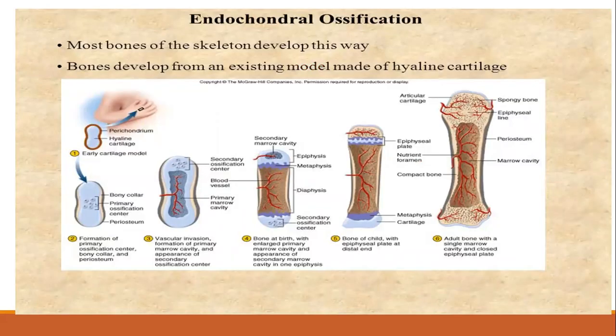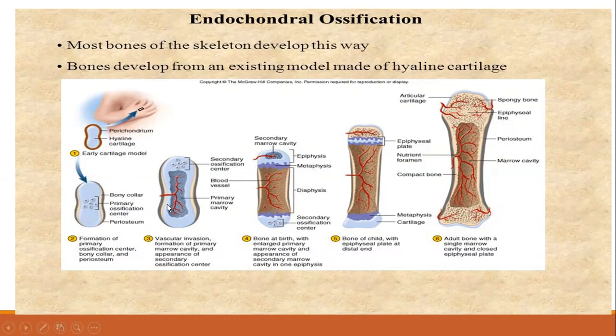So the limb bones ossify by endochondral ossification. First, the mesenchyme is going to differentiate into a hyaline cartilaginous model, and this model resembles the shape of the adult bone into which it is going to develop. Primary centers appear in the center of the shaft of the bone, known as the diaphysis. A bony collar forms, and then through this bony collar, through the periosteum, vascular vessels invade this primary center, and this results in the formation of the bone marrow cavity.